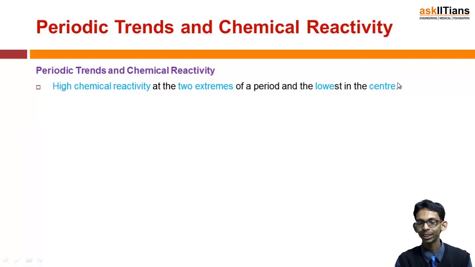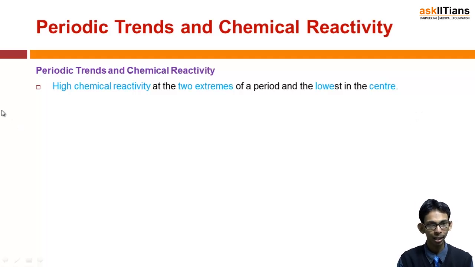On the extreme left, the s block elements are highly reactive, and obviously in the s block the first group is most reactive. Similarly in non-metals, in the p block, the halogens, which come just before the noble gases, which are not reactive, on the extreme right are also highly reactive.